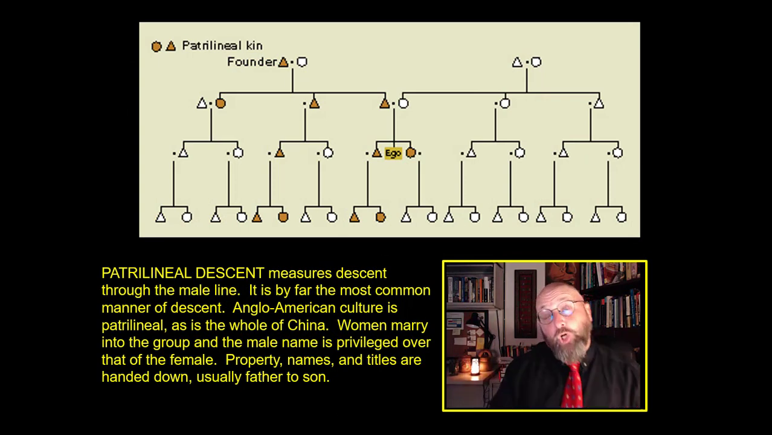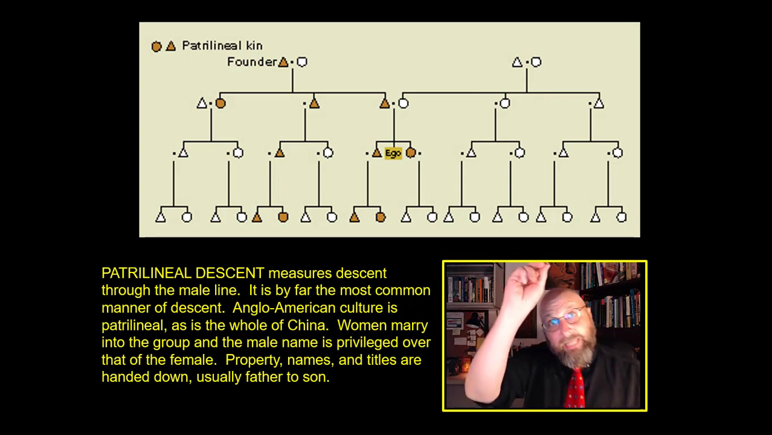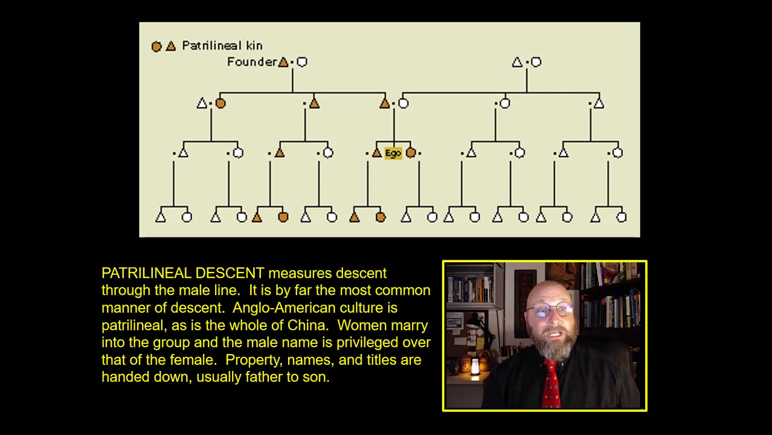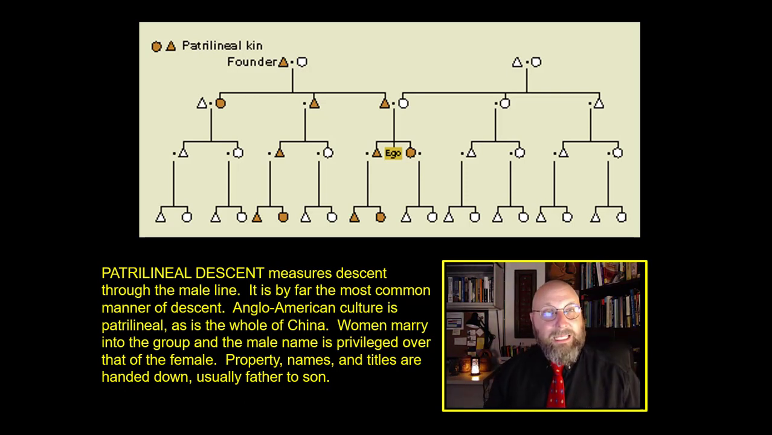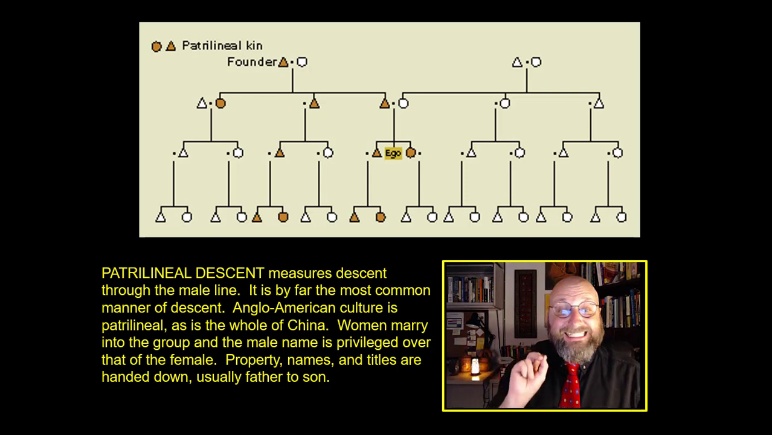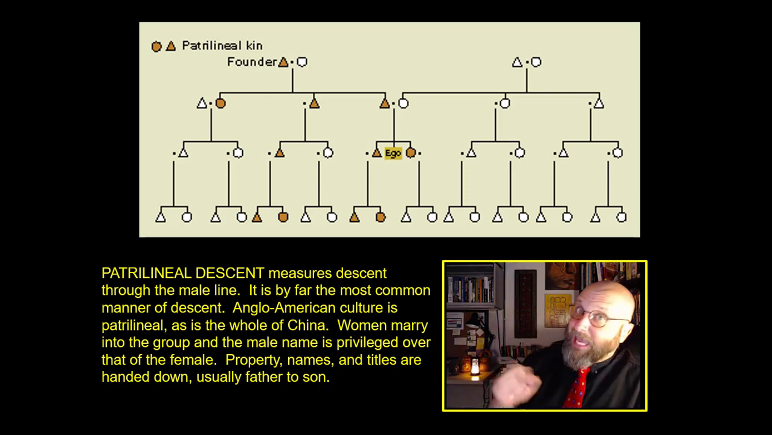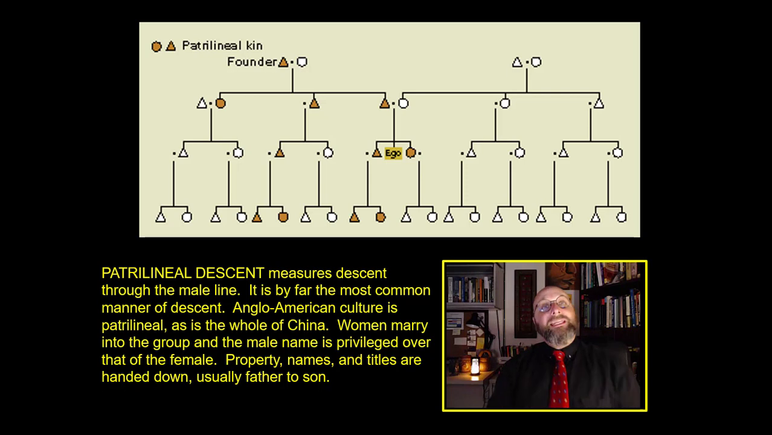Lineality is a type of vertical kinship relation, the relation through time, through generation. And there's many types of lineality. We're only really going to discuss a couple right here. One of the main ones we're going to discuss is the most common type of lineal system, patrilineal descent. You can see it's right there. It's in all caps, so you know it's important. Patrilineal descent is when a human society measures descent through the male line, from father to son. It is by far the most common manner of descent in all human societies.